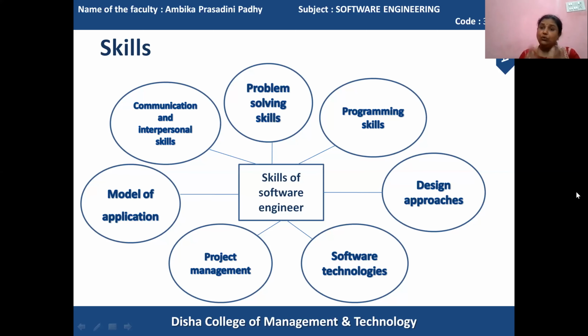So in order to do all these communication activities very well, he should be a good communicator as well as have interpersonal skills, so that he can handle this communication process very well. Got it? And these are the qualities that should be present in the software engineer, so that he can benefit greatly in preparing good quality software.